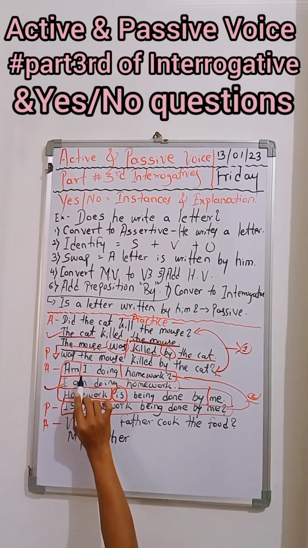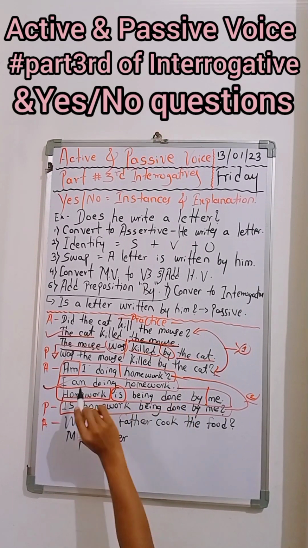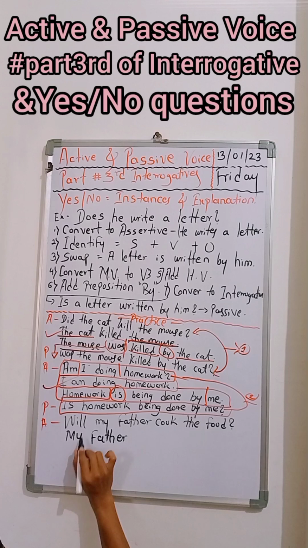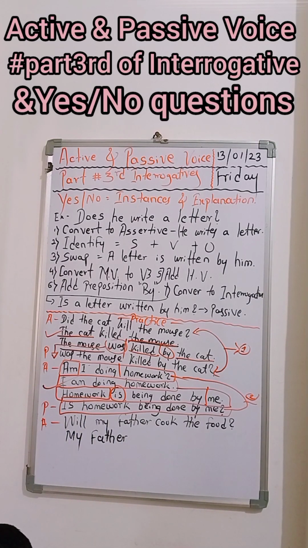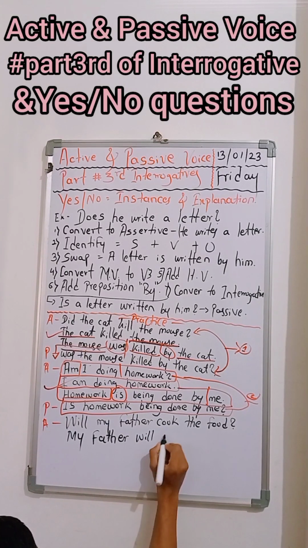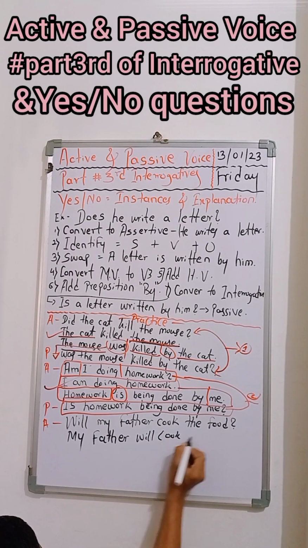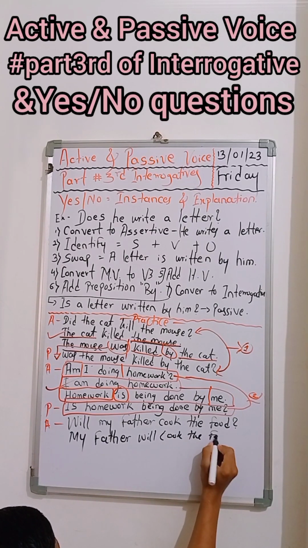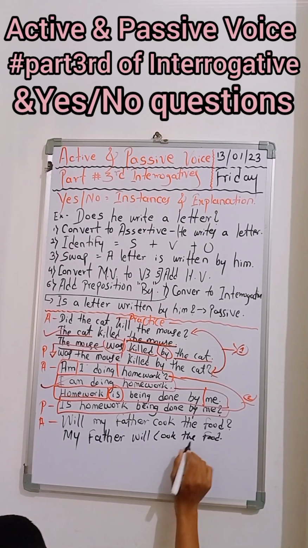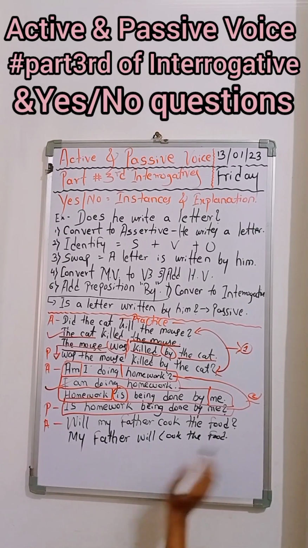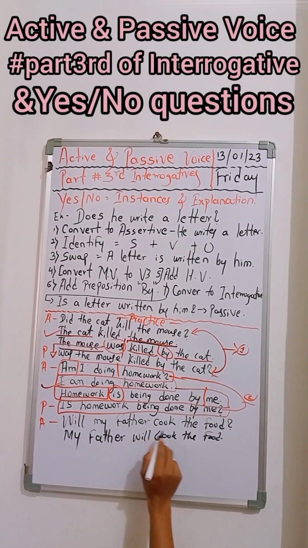So how did we transform? Am I doing homework? Now here that will become I am doing homework. Okay, I am doing homework. So this will become my father will cook the food. This is the second, the assertive form. My father will cook the food. Will my father cook the food? Okay, will my father cook the food.